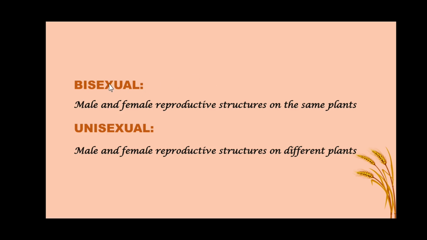In the sense, in case of bisexual plants, male and female reproductive structures are located on the same plants. Male and female reproductive structures are found on the same plants. But whereas in case of unisexual plants, male and female reproductive structures are found on different plants. This is how we can classify the bisexual and unisexual plants on the basis of presence of male and female reproductive structures respectively.